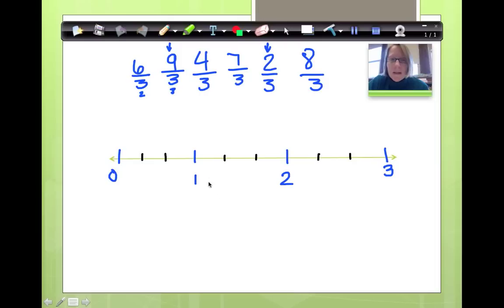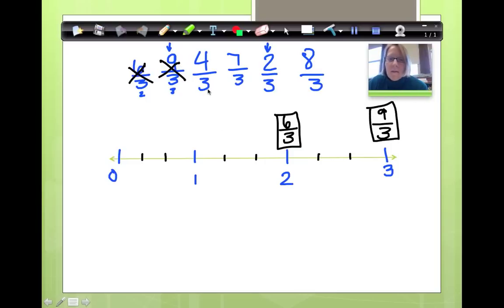Okay, now I can start marking them. So 6/3, I knew that that was already 2. So I'm going to put that over here. And I know it's an equivalent fraction, so I put a box around it. Okay, I've already done that one. Now, 9/3, I already had figured out that that was a 3, so I can just put that over here on the 3. 9/3 is an equivalent fraction, so we put a box around it. Okay, next we have 4/3. Okay, so we start counting. So this would be 0/3, 1/3, 2/3, 3/3, 4/3. So here would be 4/3.